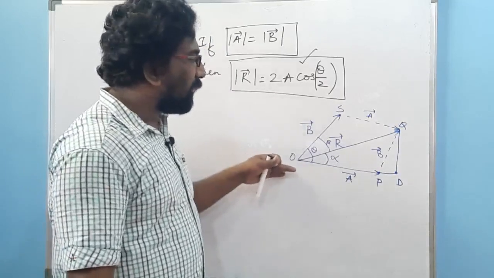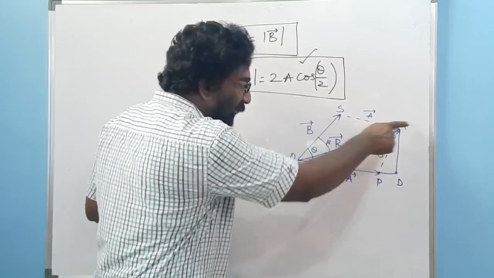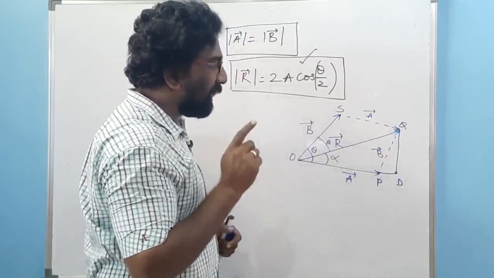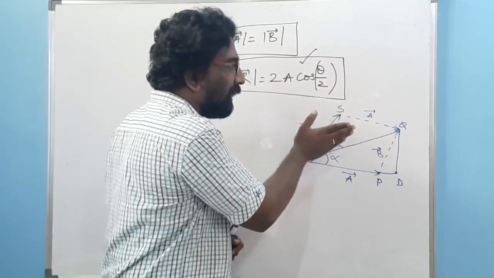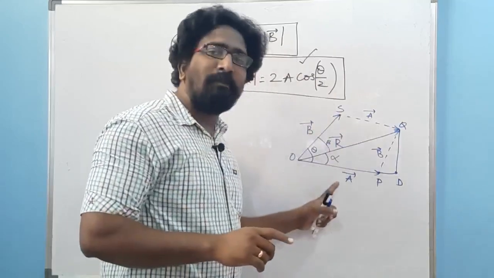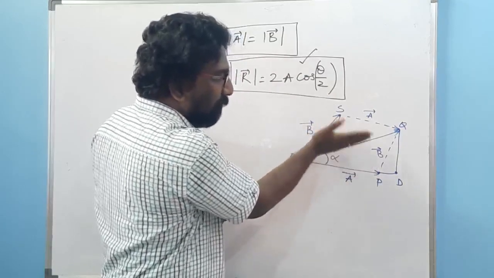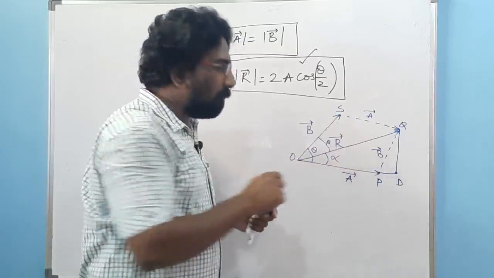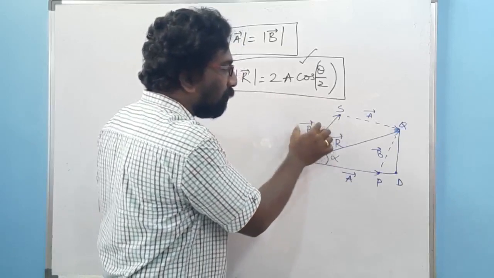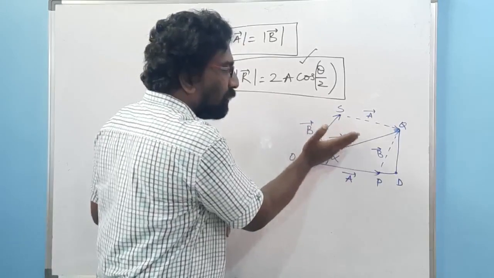So one important objective regarding these angles, listen here now carefully. If this vector is making some angle with these two vectors a and b, you are supposed to always keep in your mind that the vector r will be always tilted towards the vector which is having the greater magnitude. If a is having the greater magnitude, means the vector r will bend towards vector a, means the angle will be less between vector a and vector r. If vector b is greater than vector a, means I am talking about the magnitude, then the vector r will move towards this vector b,